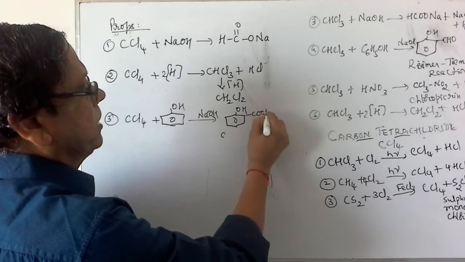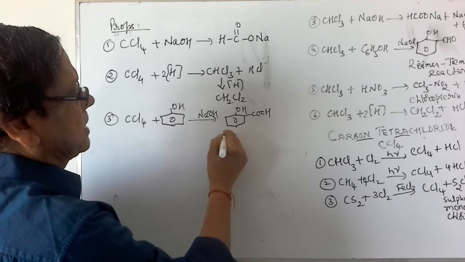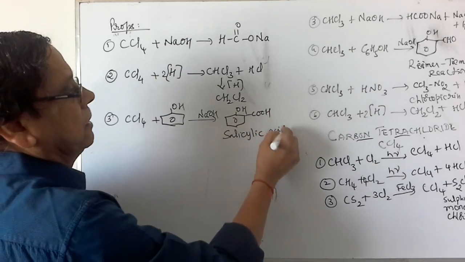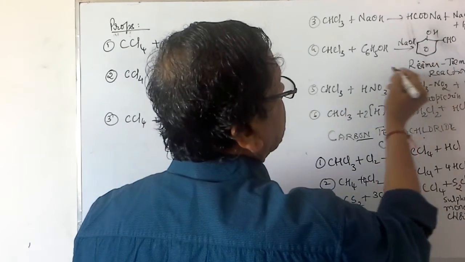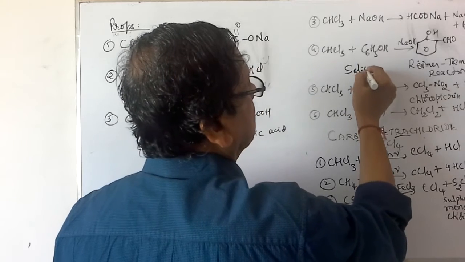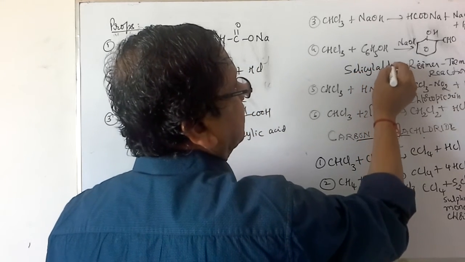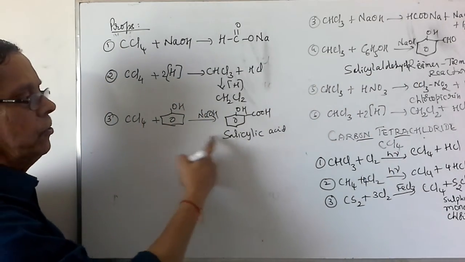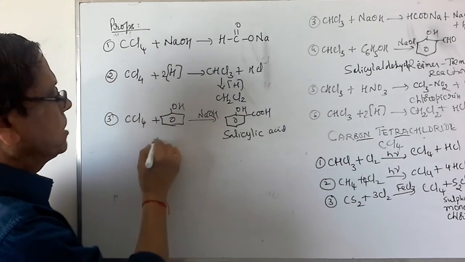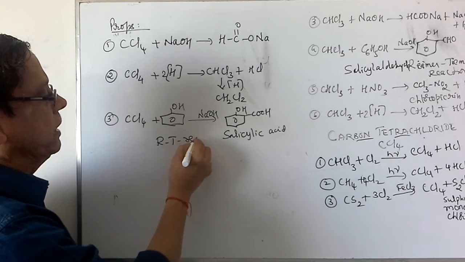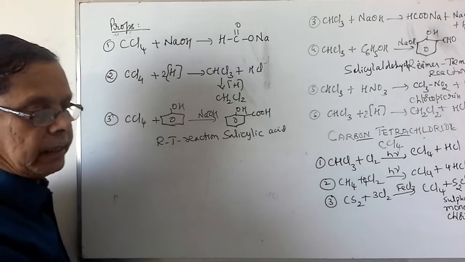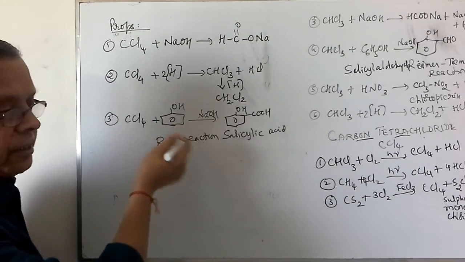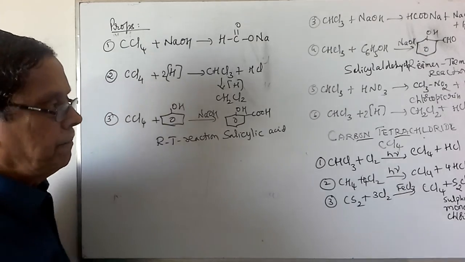If you write COOH, it is called salicylic acid. In the previous case, in the Reimer-Tiemann reaction, we get salicylaldehyde. If you use chloroform, you will get salicylaldehyde. If you use carbon tetrachloride, it gives rise to salicylic acid. This reaction is also named the Reimer-Tiemann reaction. So this is all about the properties of carbon tetrachloride.